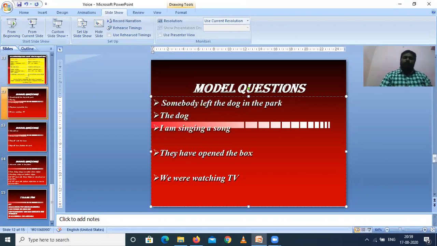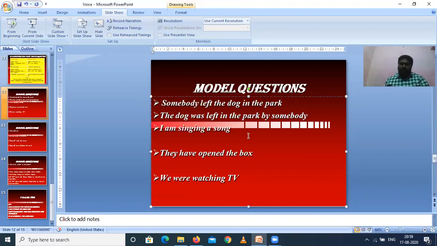Right. So which tense is the given example? The given example is in simple past, because subject plus second form of a verb, left, is there. So when there is simple past tense, we have to use past be forms was or were. Here dog is singular, so we use was. So the dog was left in the park by somebody.